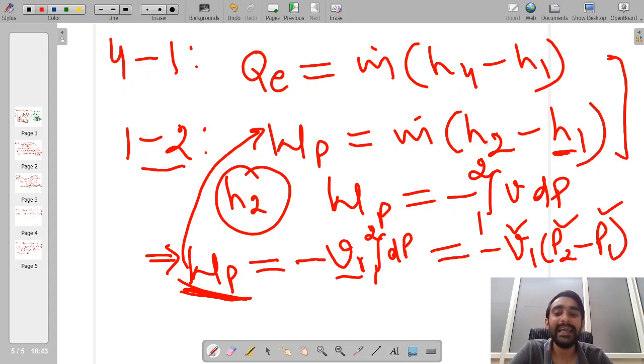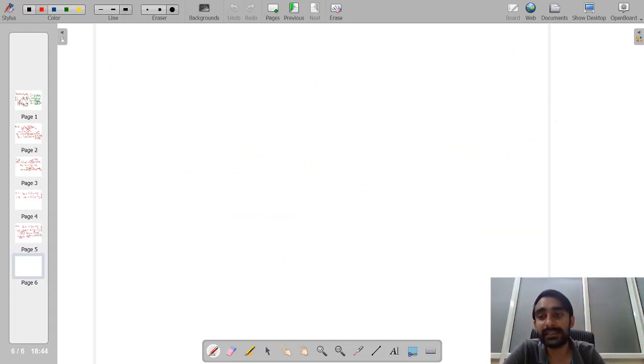Okay, so this is an alternate way to find the value of enthalpy corresponding to point number 2 when we are doing numerical problems. Okay, so now let us proceed with our discussion.